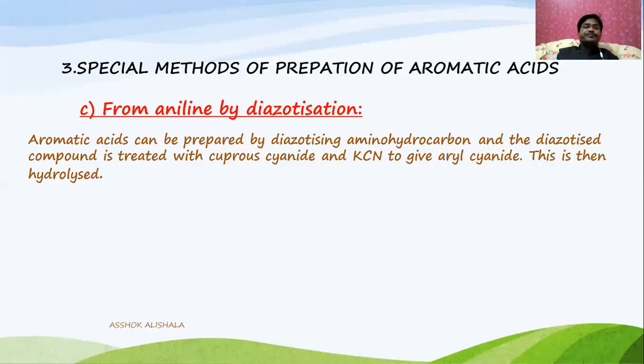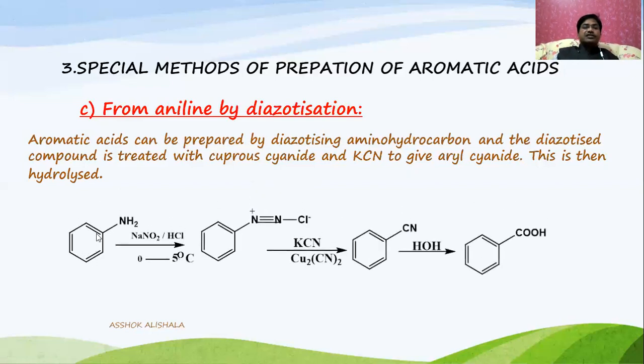Let us see this one, acid. This is aniline, and first it is diazotized with NaNO2 and HCl. So sodium nitrite and hydrochloric acid, the temperature must be maintained between 0 to 5 degrees centigrade. Below this temperature only the reaction takes place. If the temperature is raised above 5 degrees centigrade, the diazotization does not take place. That means we have to take care about the temperature during the diazotization.